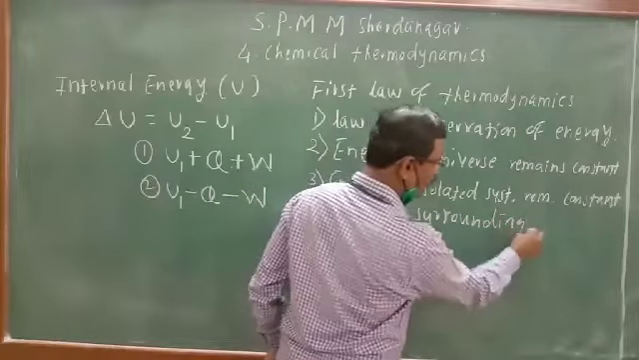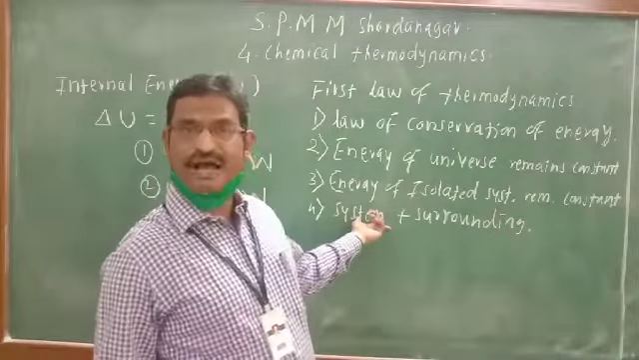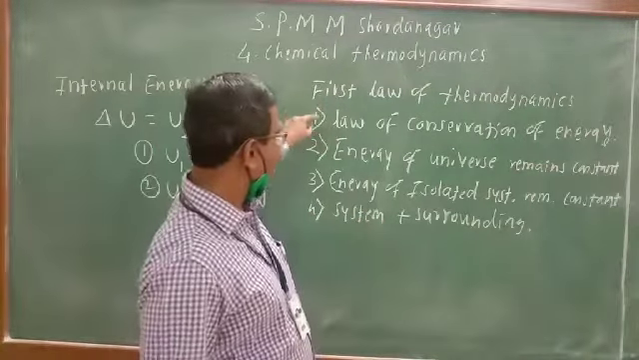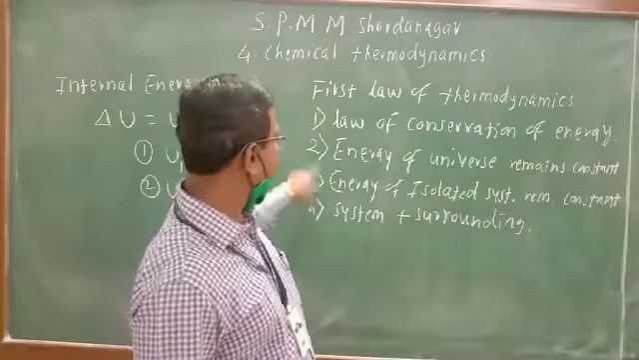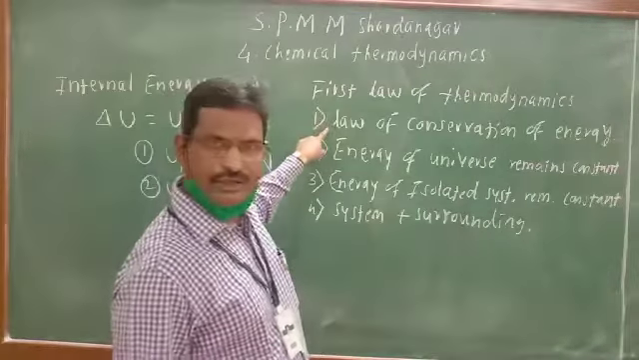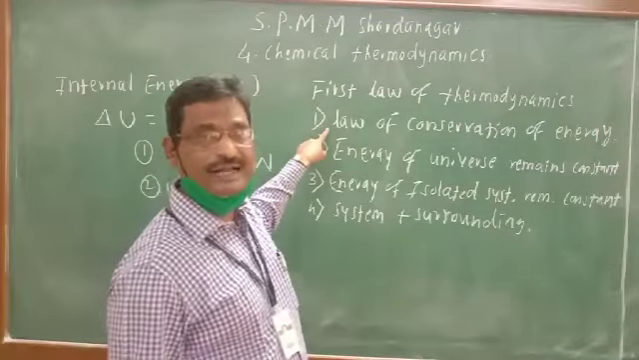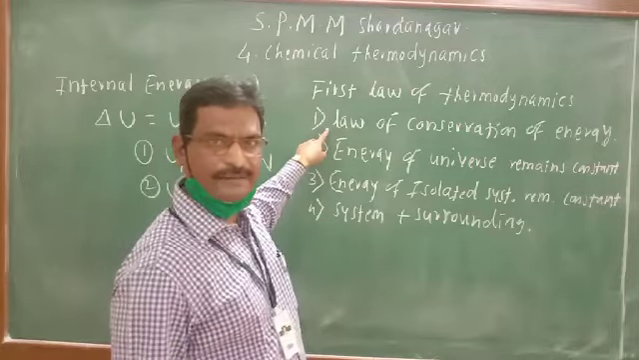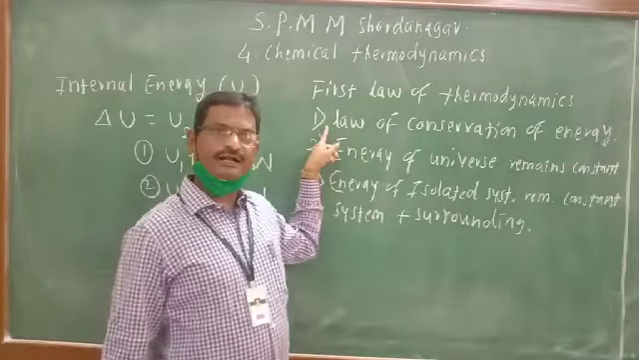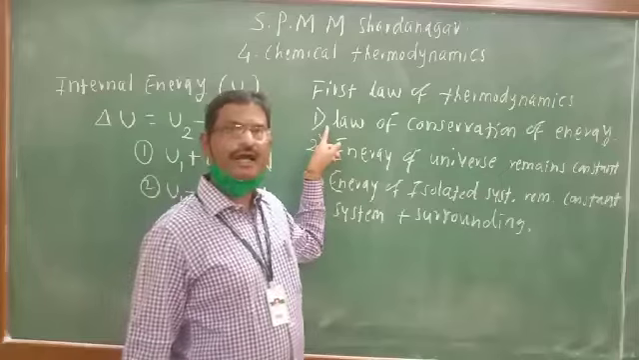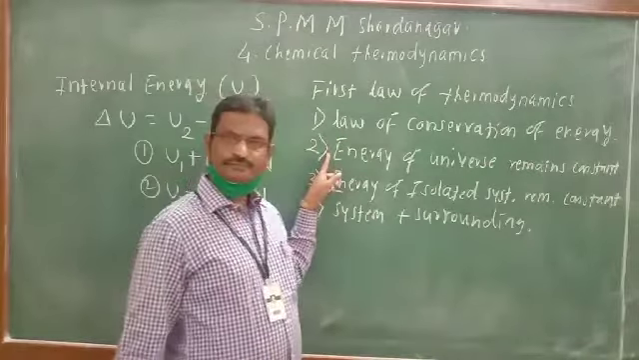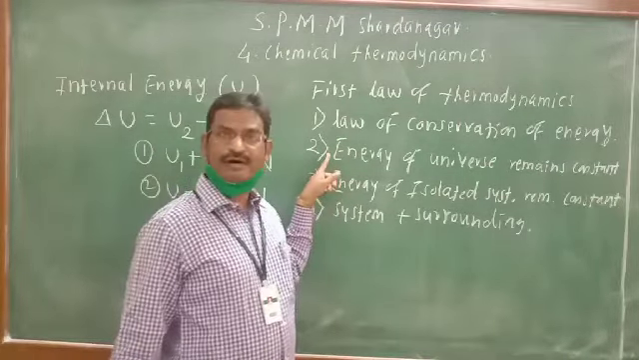Therefore, the total energy of system and surrounding remains constant as a whole. Those are the four theoretical statements of the first law of thermodynamics. See it once again. It is the law of conservation of energy, that is, energy can neither be created nor destroyed. Just one form of energy is converted into another form of energy, and the total quantity of energy remains constant. Secondly, the energy of the universe remains constant.